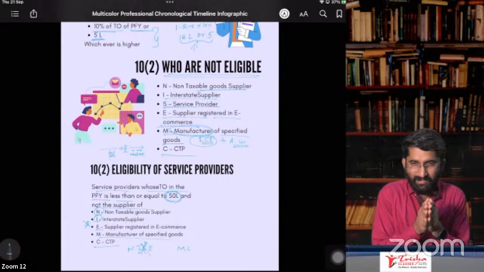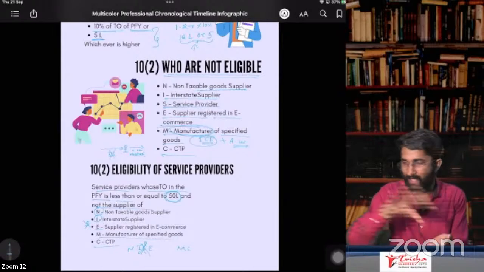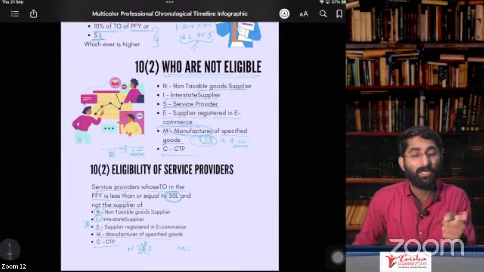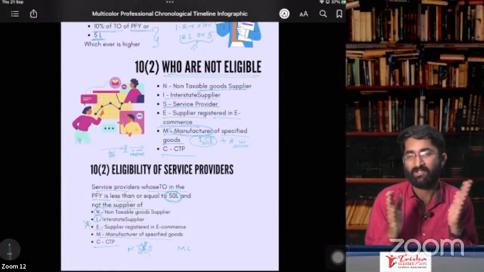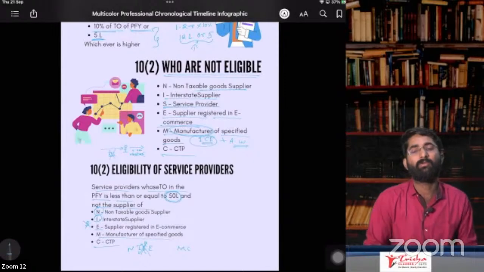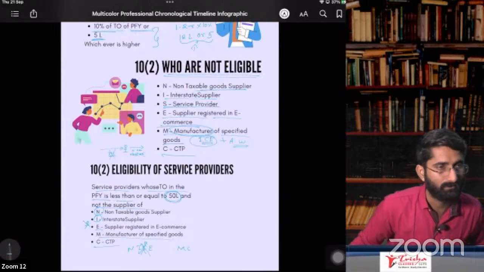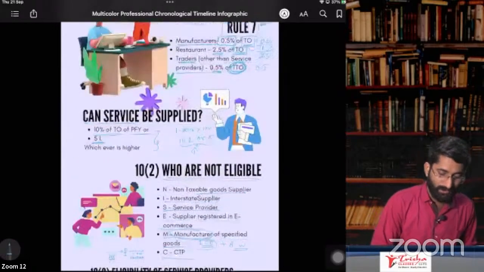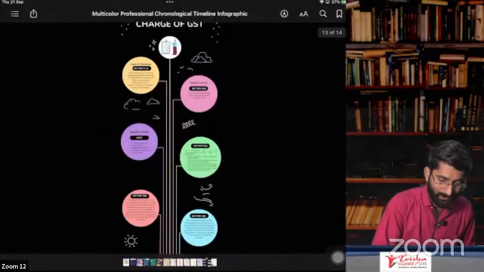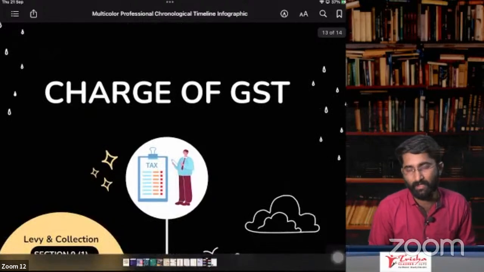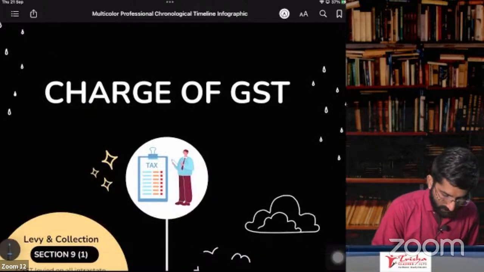So a supplier can purchase and sell. But if you are a manufacturer, you can be a supplier and you are manufacturing the goods. So as a manufacturer, you cannot go for composition. Okay? Yes. So this is about composition dealers. Now we have to go for the next topic, that is charge of GST. Very important one.